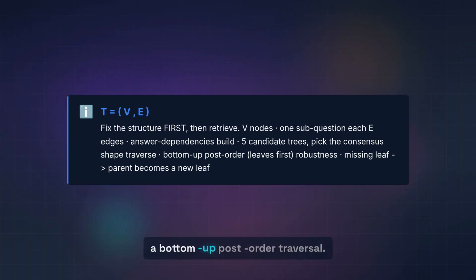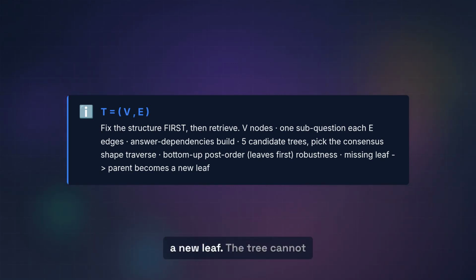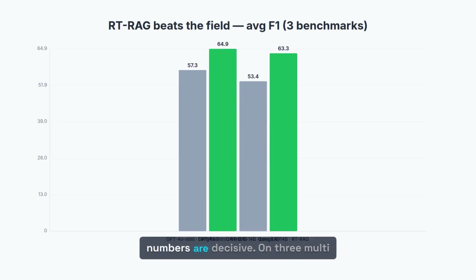Retrieval then runs as a bottom-up post-order traversal. Leaves get answered directly. Parents combine their children's answers, and if a child returns none because the evidence is missing, the parent converts into a new leaf. The tree cannot drift because the structure is locked before any retrieval happens, and the numbers are decisive.